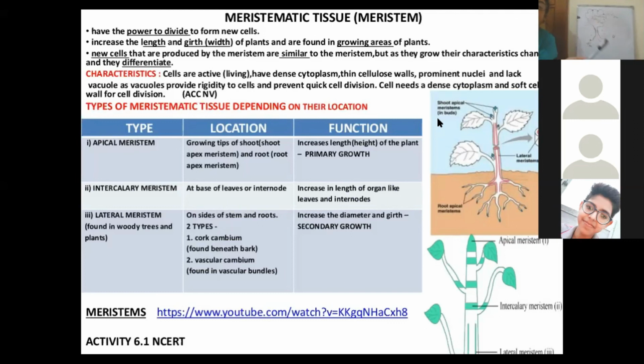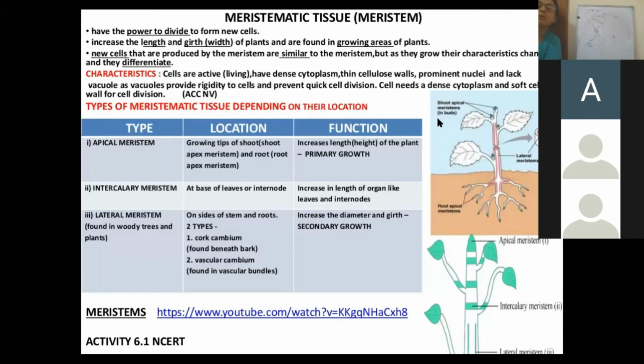This is the secondary growth. Cork cambium found beneath. So lateral meristems are located laterally and cause increase in the girth of the stem or root. For example, cambium tissue helps to know the age of the plant. That's mostly made up of the lateral meristem.